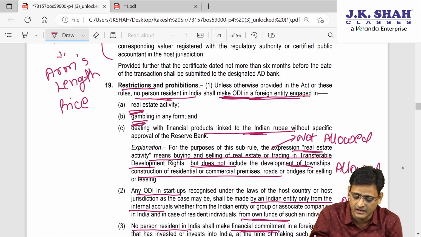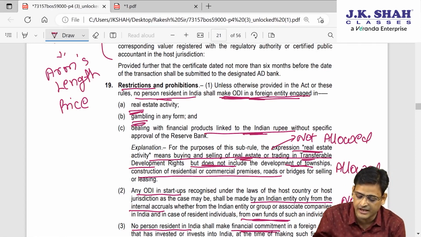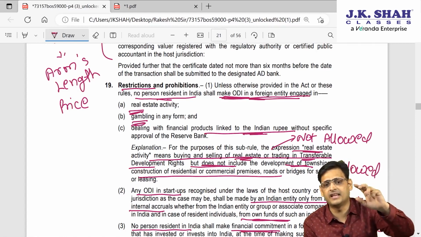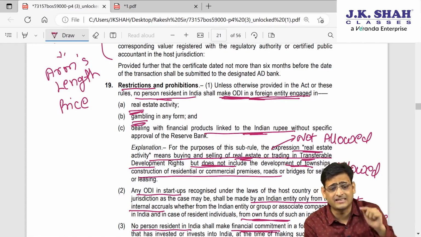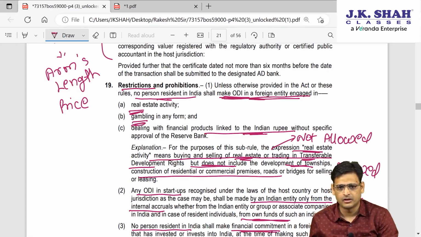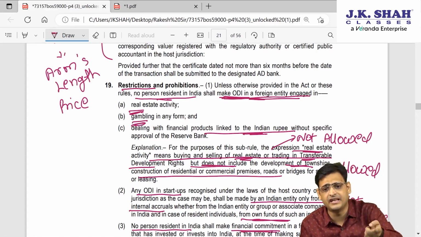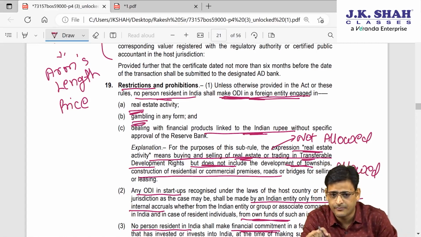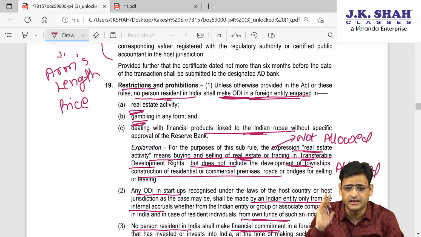Real estate includes trading in TDR, and buying and selling of real estate. It means, can I say, if any foreign entity is engaged in trading in TDR, then I cannot make investment in that foreign entity? First point you all understood. When a foreign entity is engaged in trading in TDR, in that situation, can I say I cannot make ODI in that foreign entity?